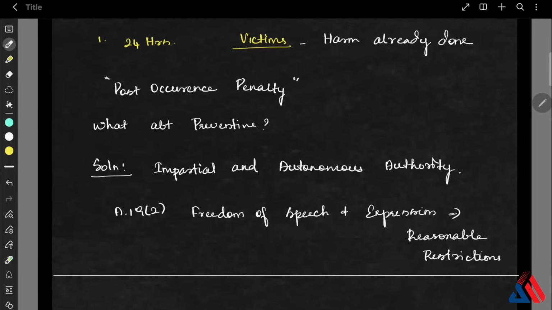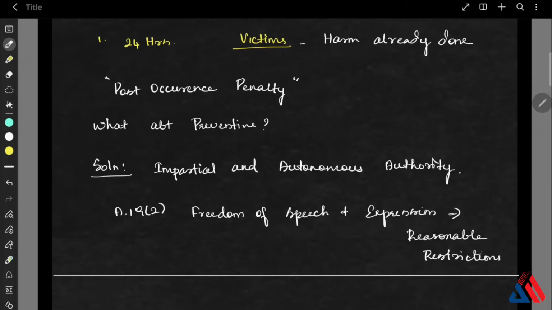The current legal gap is that we have laws for punishment after the harm, which is post occurrence penalty, in laws like defamation, IT law, or criminal law, but nothing to prevent harm before publication. And that is why the court wants preventive mechanisms but without drifting into censorship.